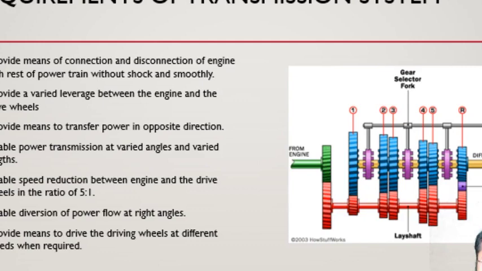Now next slide. What are the different requirements of our transmission system? The first one is that it provides a connection and disconnection between the engine and the rest of the powertrain. Clear? This is the first requirement of a transmission system.